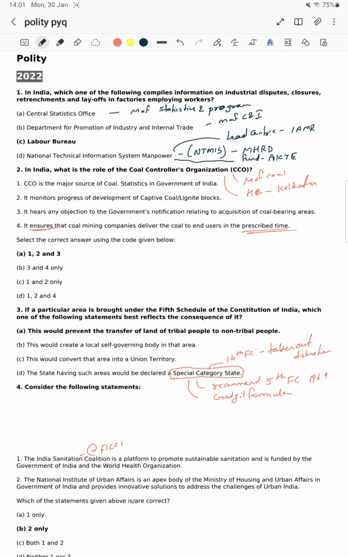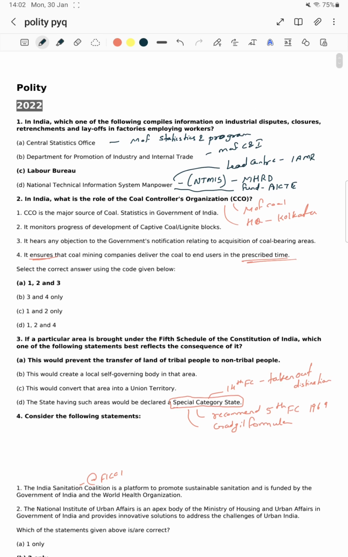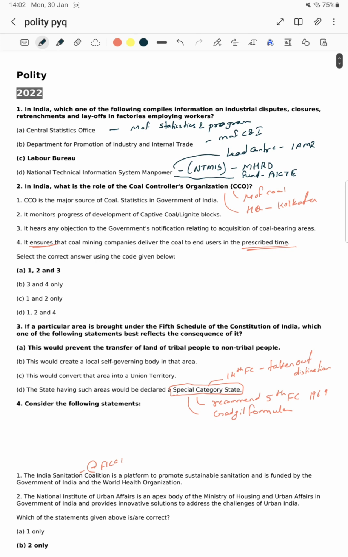First, in polity, from 2022 onwards we will go in reverse, going back 22, 21, 20, 19. In this particular video we are discussing 2022 polity as well as 2021 polity and 2020 polity. These three years we are going to see how the questions are asked. We divide these topics subject wise.